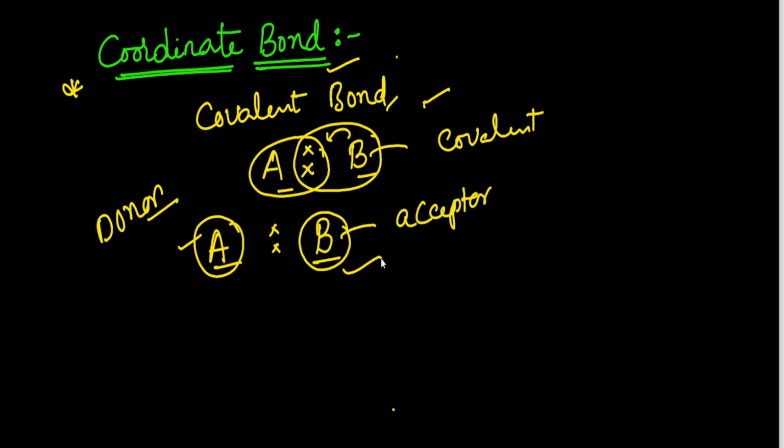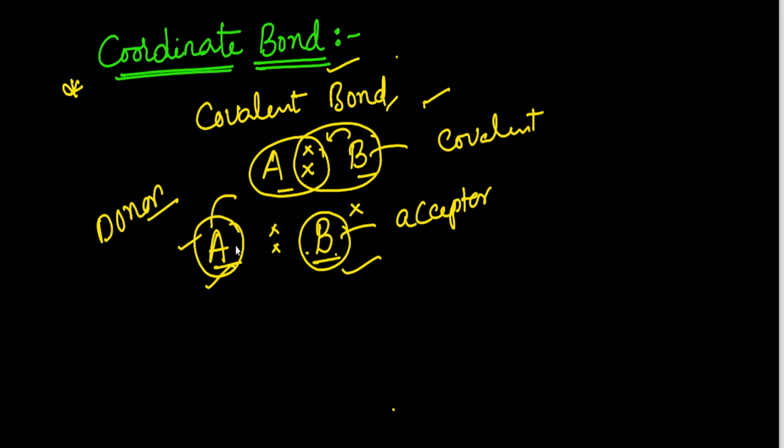Both atoms are involved in the bond formation, sharing the pair of electrons equally, but it is donated only by atom A. Atom B is not donating any electrons because it is an acceptor. Is it okay? It is electron deficient, and A is the electron rich species.